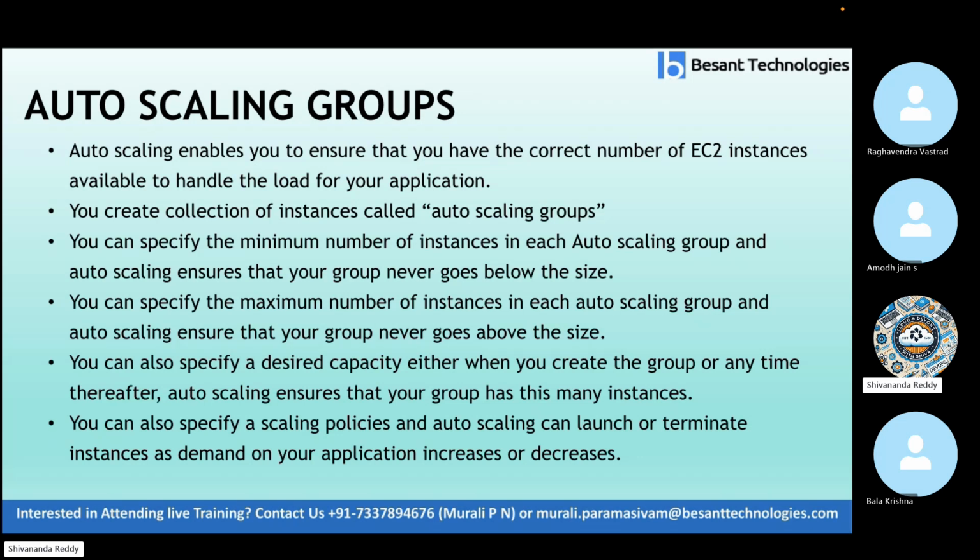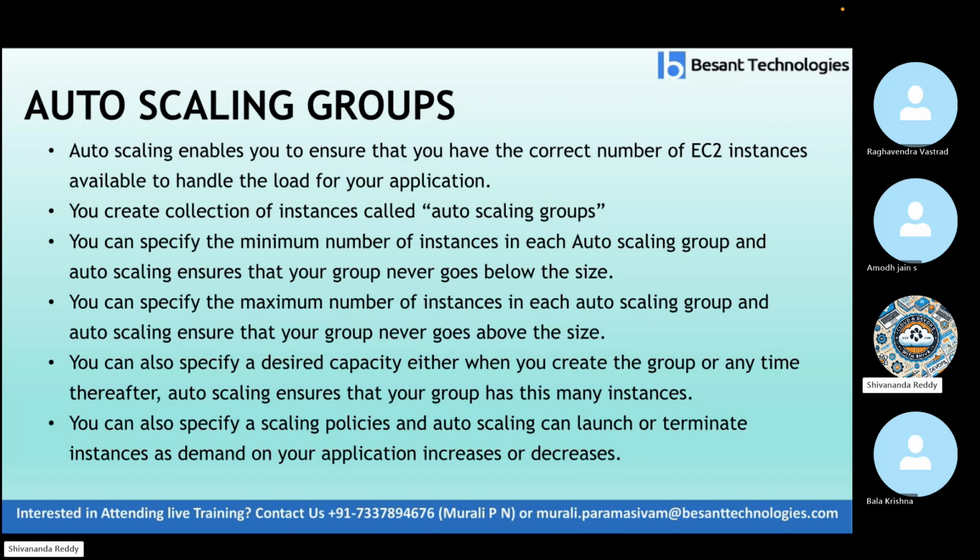But on what basis will the servers increase? Will a manual guy, an engineer, increase the servers, or an automation system? Nothing but an automation system. That automation system itself is auto scaling. Auto scaling will decide when the traffic is increasing and when the traffic is reducing, and based upon that, it will take an action. It will correct the number of servers. If it wants to increase to 50 servers or 100 servers, it will decide and do that. That's the main focus of auto scaling.